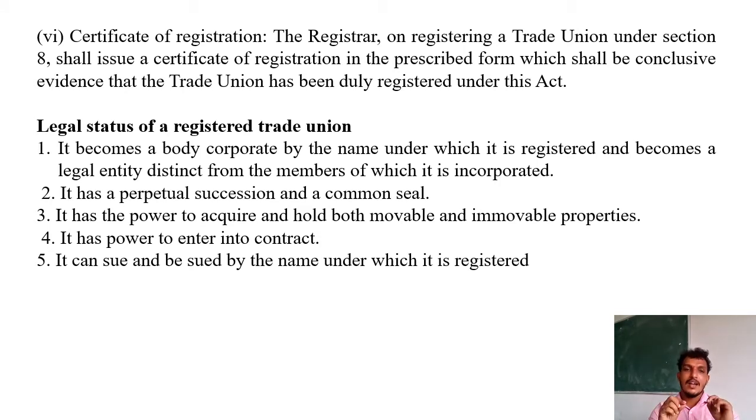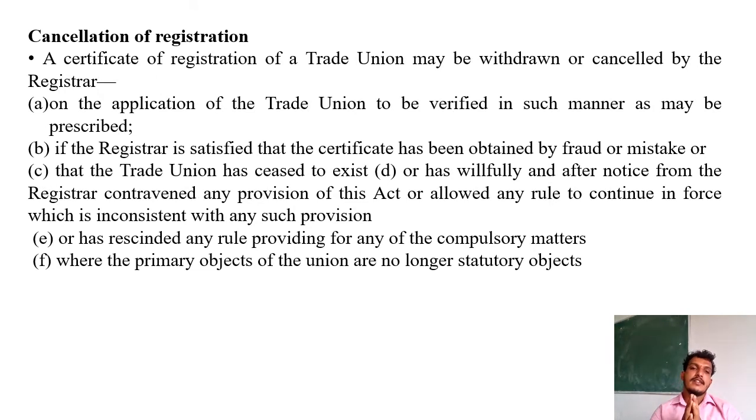ಸೊ ದೀಸ್ ಆಲ್ ಆರ್ ದ ಲೀಗಲ್ ಸ್ಟೇಟಸ್ ಆಫ್ ರಿಜಿಸ್ಟರ್ಡ್ ಟ್ರೇಡ್ ಯೂನಿಯನ್ಸ್. These all are the legal status of registered trade unions. Okay, all right, move on to the next slide. So now the cancellation of registration. ಸೊ ಒಮ್ಮೆ ರಿಜಿಸ್ಟರ್ ಆಯಿತು ಅಂತ ಹೇಳಿದ್ರೆ, ಯಾವುದೋ ಒಂದು ಪ್ರೊಸೆಸ್ ಅಲ್ಲಿ ರಿಜಿಸ್ಟರ್ ಆಗಿದ್ದೇವೆ ಅಂತ ಹೇಳಿದ್ರೆ ಅಲ್ಲಿ ನಾವು at the meantime we can see the cancellation process as well. So now let's see what are the cancellation process and when they can cancel.